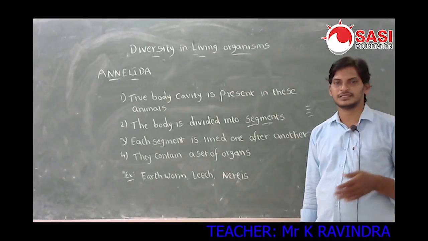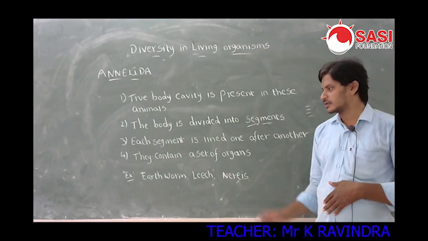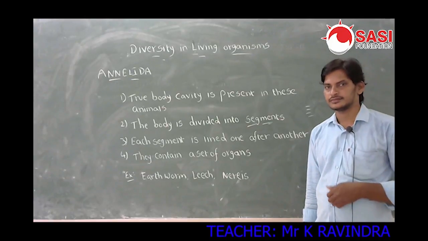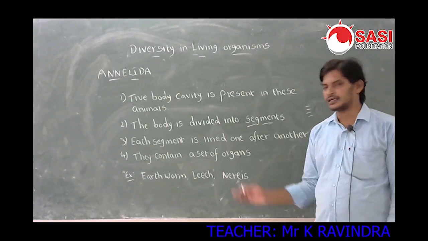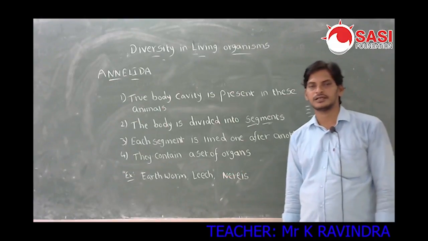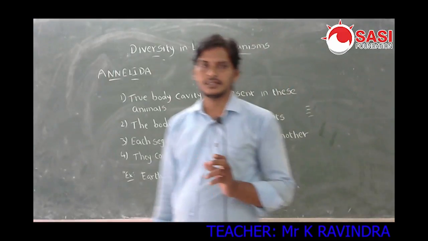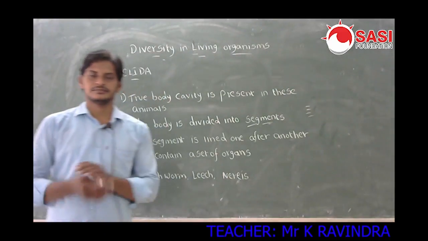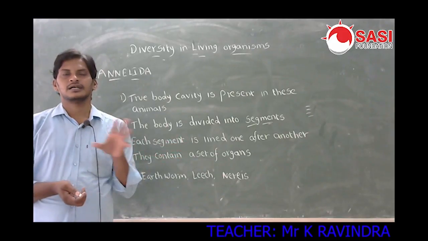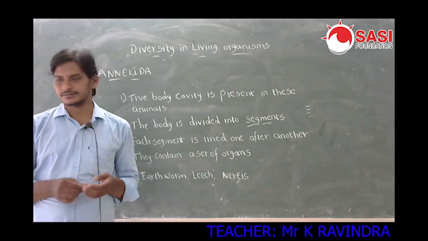Examples: earthworm, leech, and nereis. These are the examples of Annelida. This is the characters of Annelida. Okay, next one.